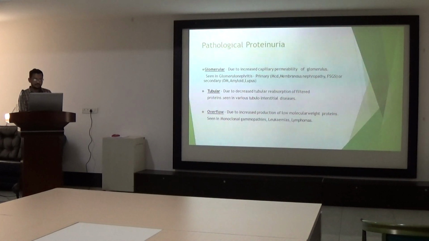In pathological proteinuria, there are 3 types: glomerular, tubular, overflow. Glomerular proteinuria is basically due to increased glomerular capillary permeability, which is majorly seen in glomerulonephritis. This can be primary or secondary. Primary glomerulonephritis includes minimal change disease, membranous nephropathy, and FSGS, while secondary glomerular disease includes diabetes, amyloid, and lupus. Second entity is tubular proteinuria. It is due to decreased tubular reabsorption of the filtered protein, seen in various tubulointerstitial diseases. And third is overflow proteinuria, that is due to increased production of low molecular weight protein, seen in monoclonal gammopathy like multiple myeloma, leukemia, lymphoma. These are the pathological proteinuria.